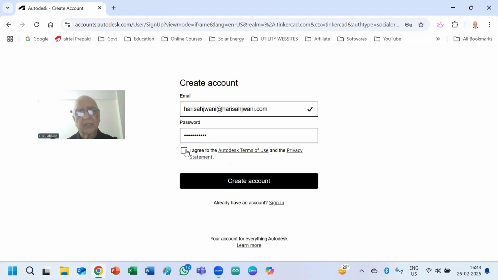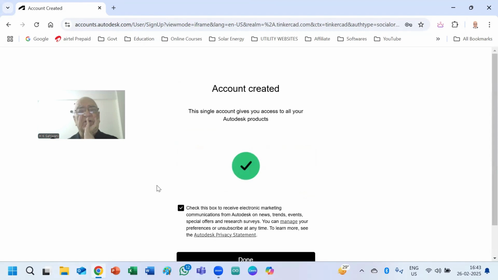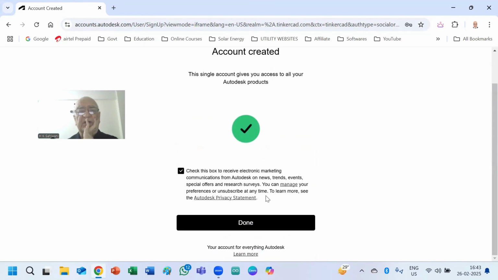I agree to Autodesk. Create an account. Account created and done.